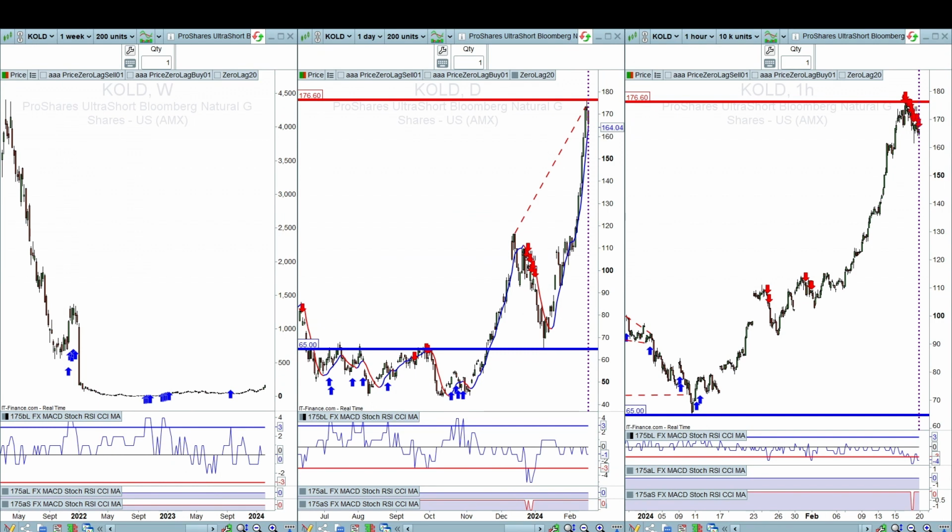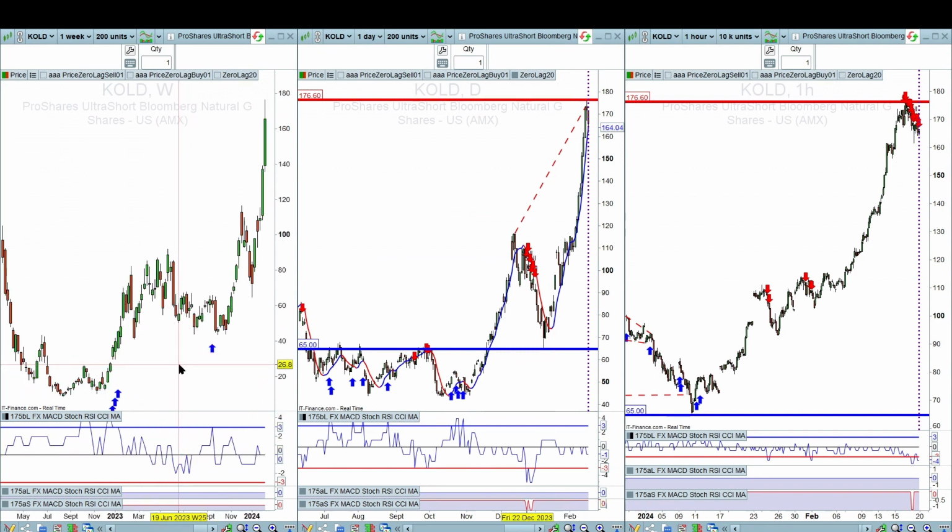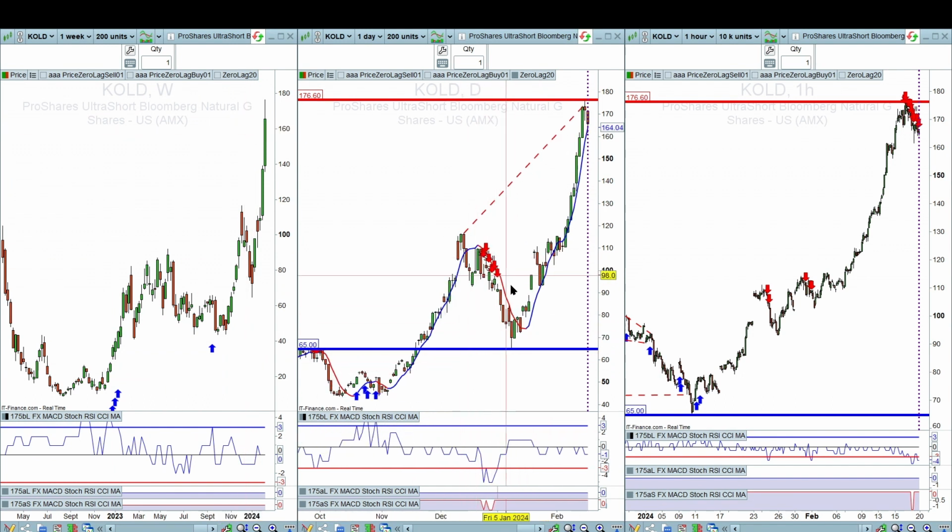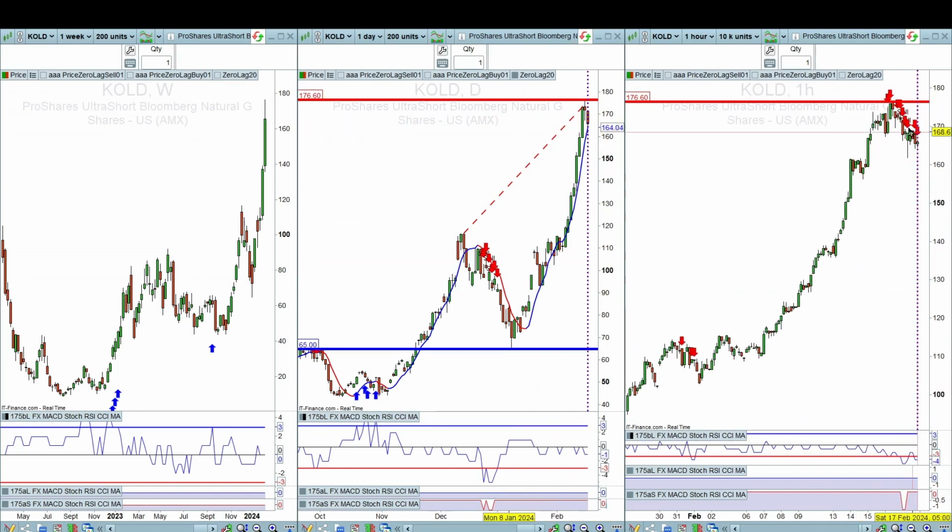On the tops and bottoms chart, we've got, again, buying pressure, but no selling pressure yet on the weekly. There's a bit of selling pressure back there, no selling pressure at these new highs there. And on the hourly, we've got selling pressure at the tops there off that resistance again.